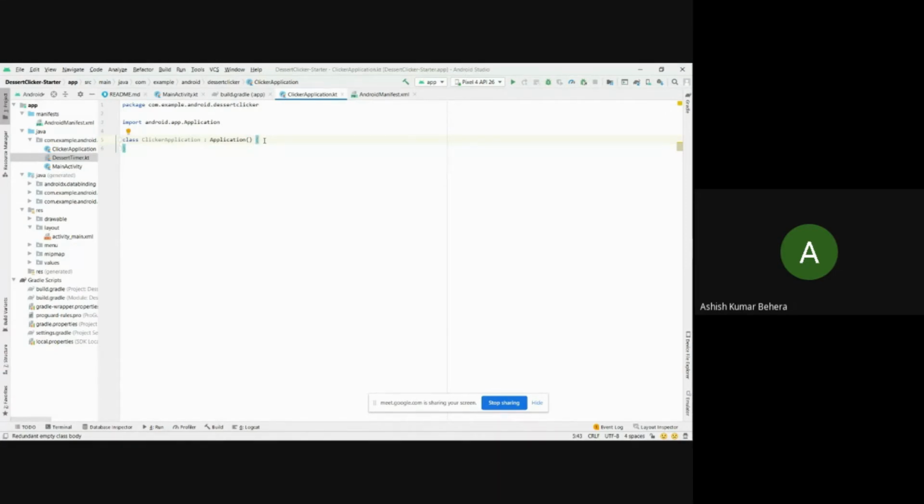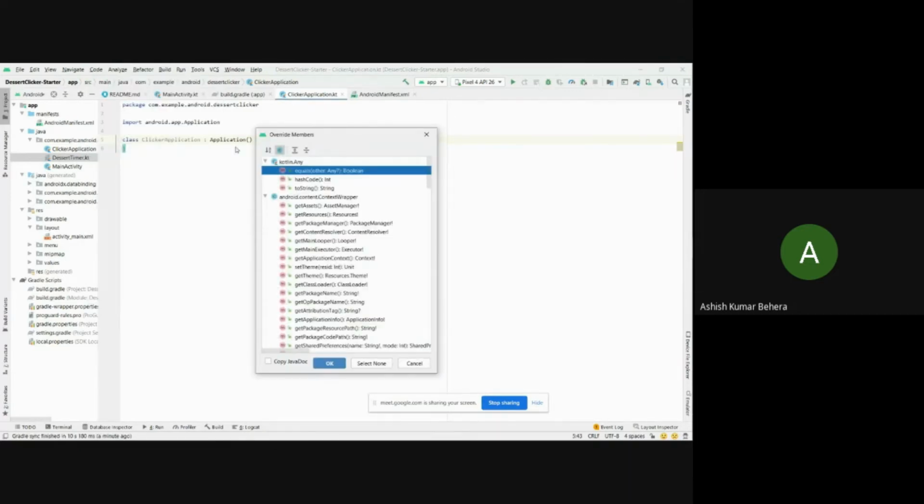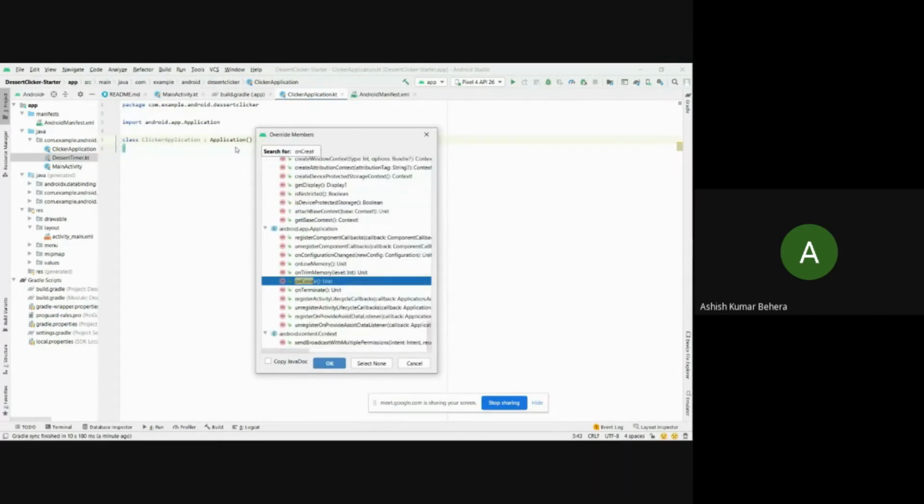Okay, so after adding this one, we need to add our onCreate method inside it. The same process we will be following, that is override method and start typing onCreate. And this one is the onCreate Unit function that we are searching for.